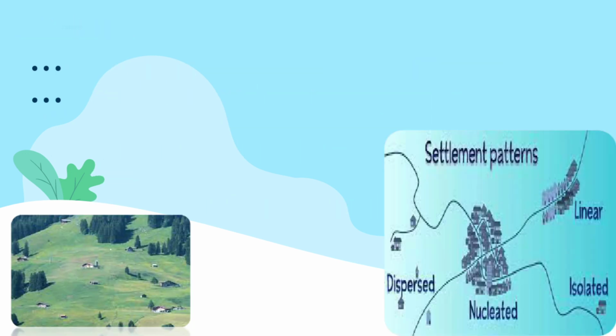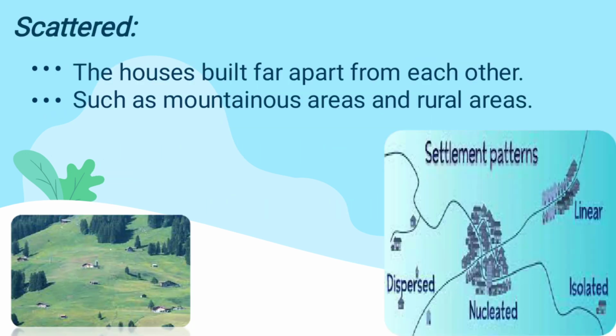And next is the scattered. Scattered means the people will build houses in far away places. We can see this in village areas and in mountain areas. I have mentioned the pictures of settlement patterns: the linear, isolated, nucleated. Like this I have mentioned the pictures. So this is the scattered settlement.